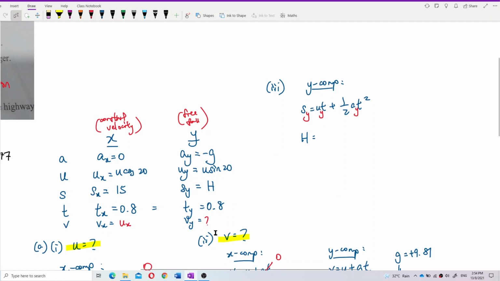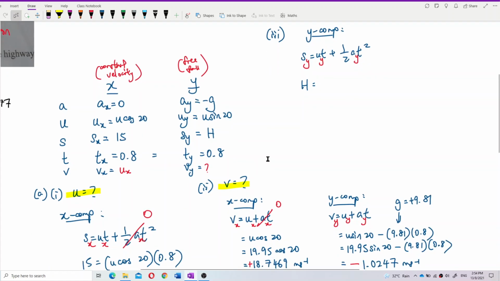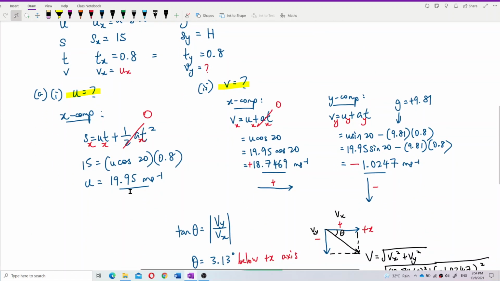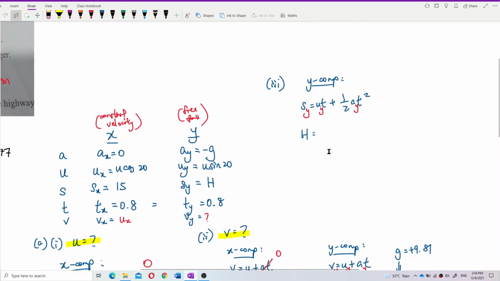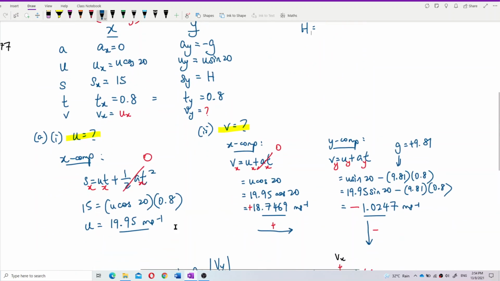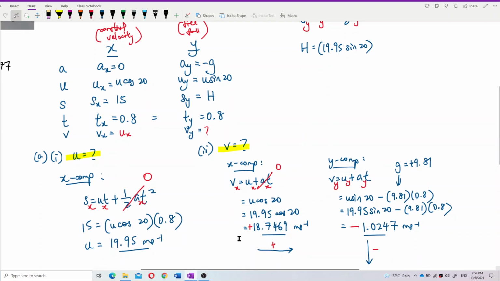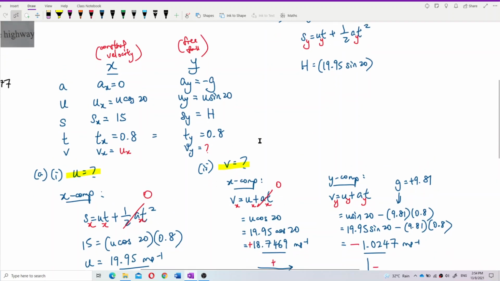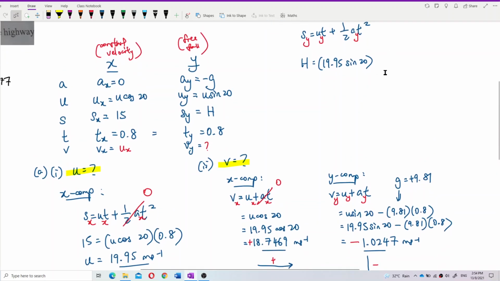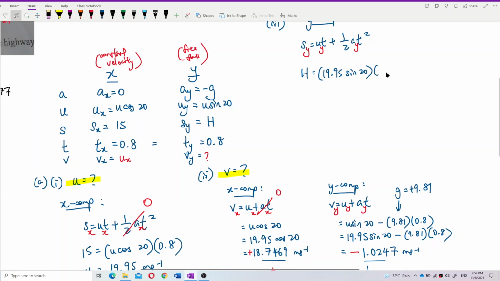U sine 20 is 19.95. So 19.95 sine 20, time taken 0.8, plus half a.